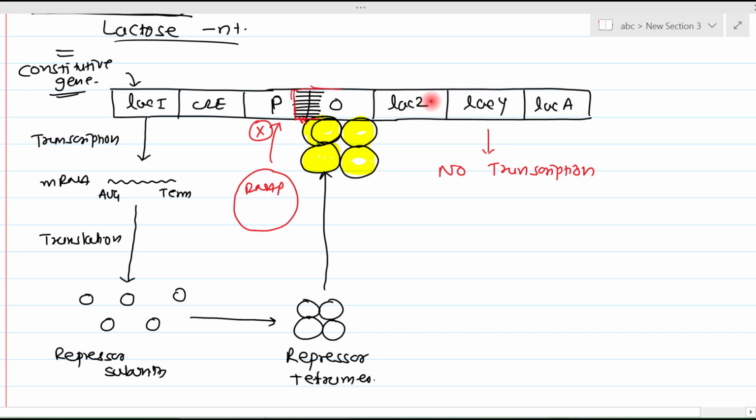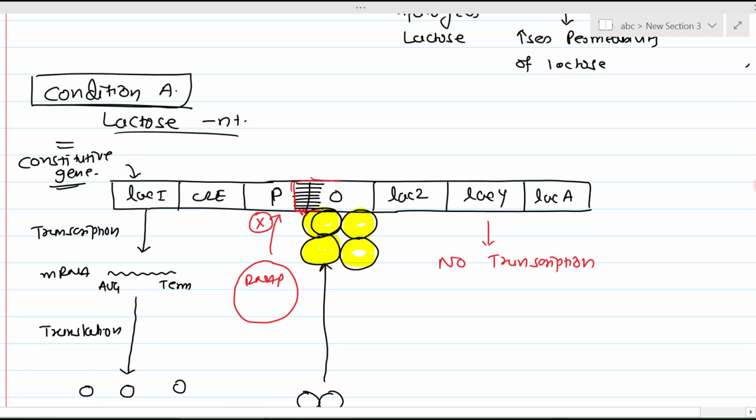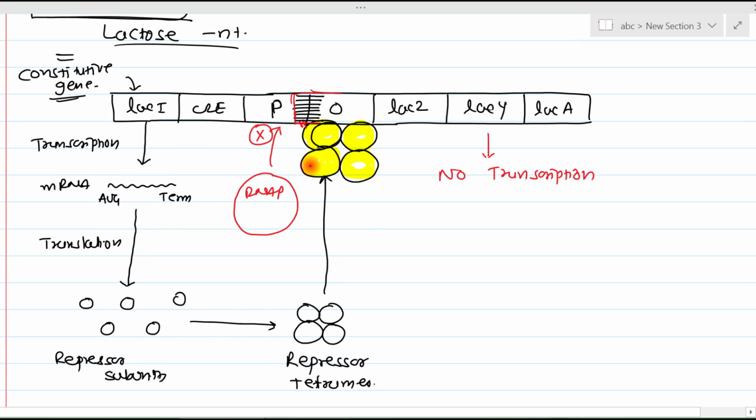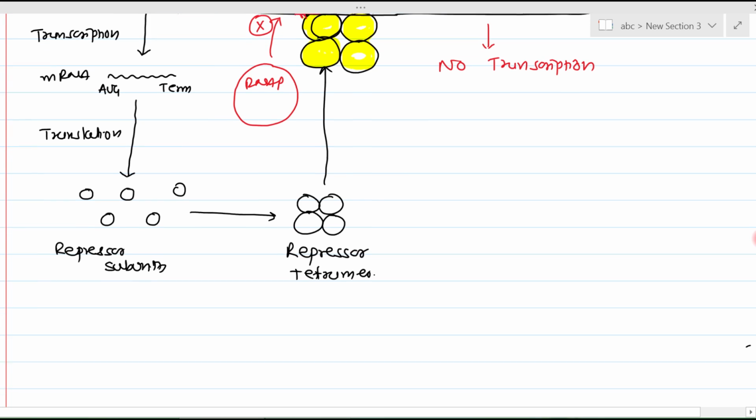And we know the products of lac Z, lac Y and lac A are the lactose metabolizing enzymes. These enzymes cannot be synthesized. So this is the effect when lactose is absent. See how smart mother nature is. When lactose is absent, this lac operon makes sure that no enzyme which handles lactose is synthesized, right? So no lactose, no need of lactose handling enzyme, and so no transcription occurs, and this is how it is regulated.